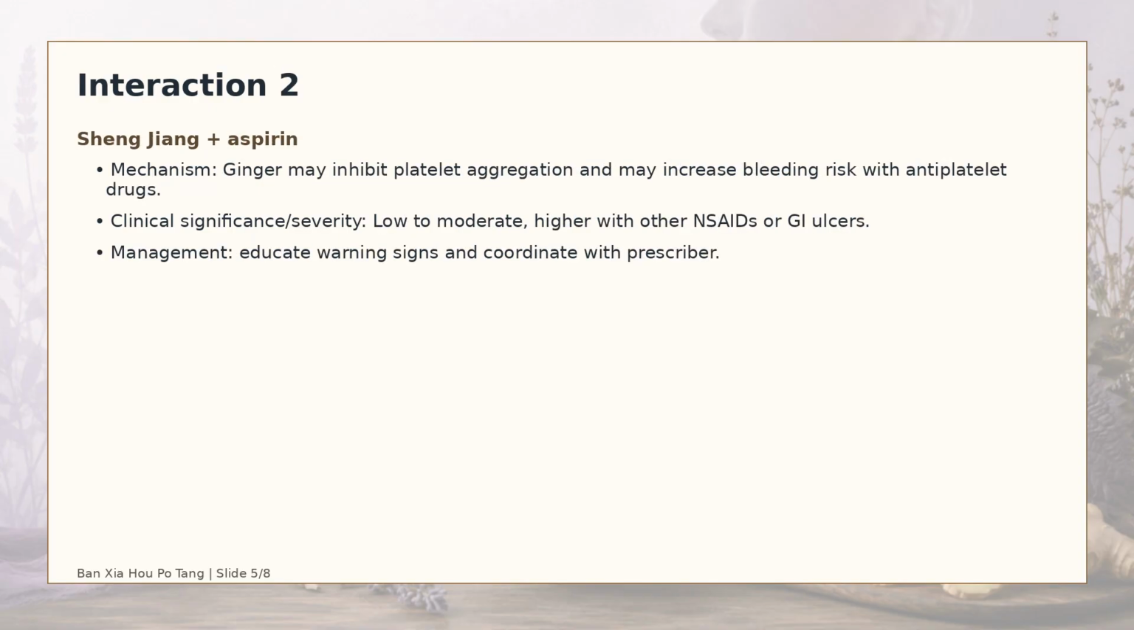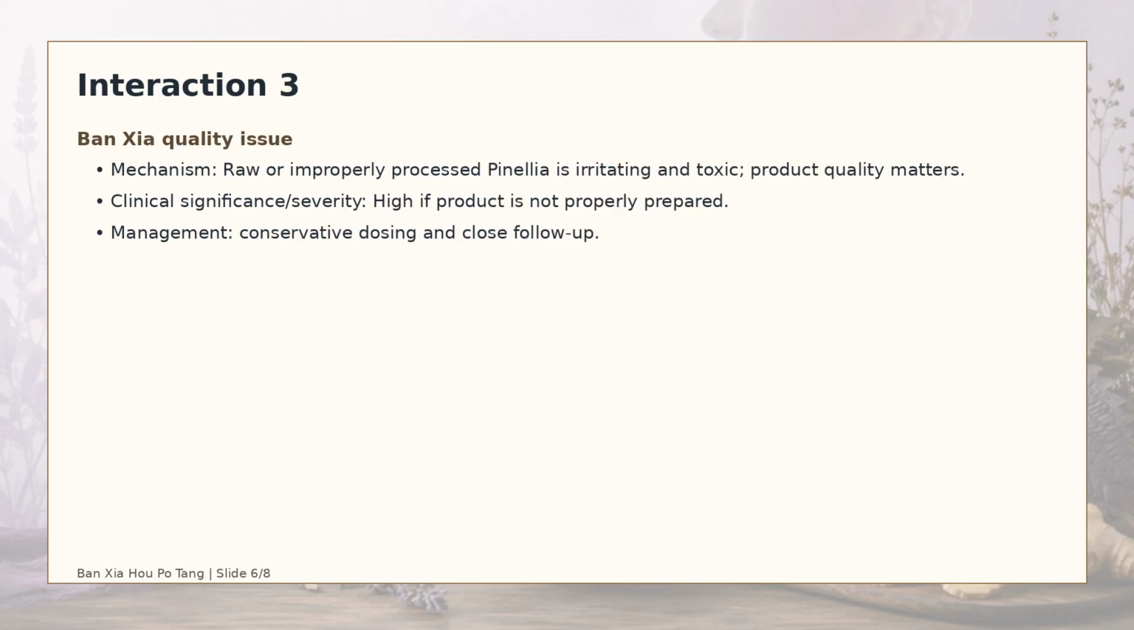Interaction 2. Shengjiang and aspirin. Mechanism: ginger may inhibit platelet aggregation and may increase bleeding risk with antiplatelet drugs. Clinical significance: low to moderate, higher with other NSAIDs or GI ulcers. Management: counsel the patient on warning signs and coordinate with the prescribing clinician if the medication has a narrow safety margin.